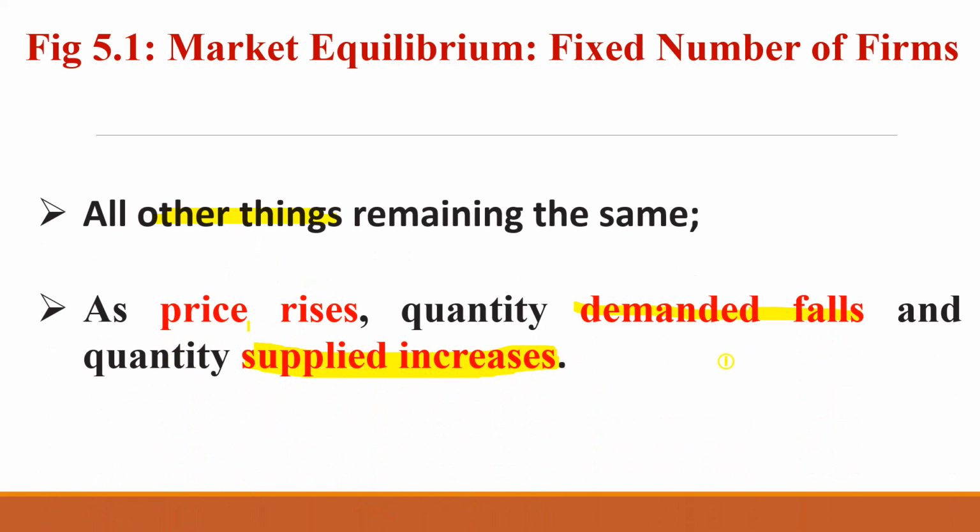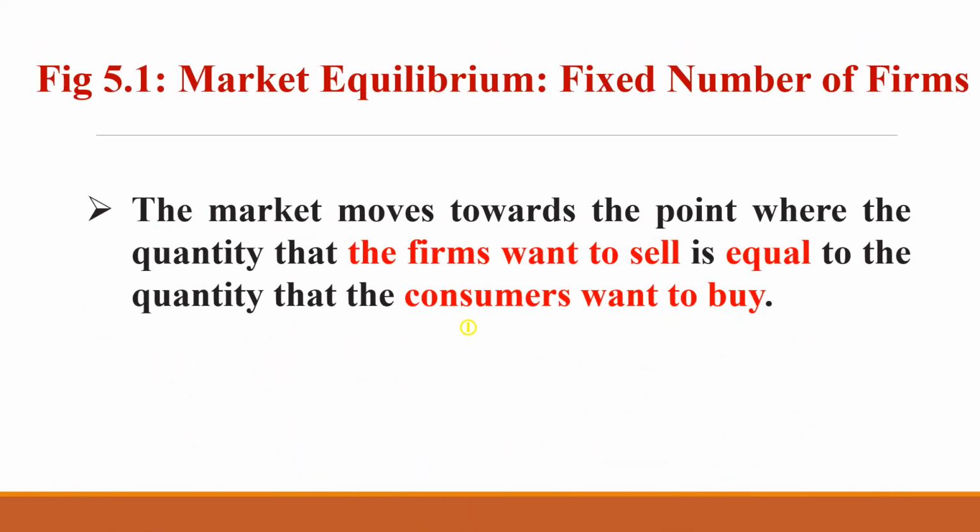Now, price rise, I have explained this one. And the next one, the market moves. What do we mean by that? That means quantity supplied and quantity demanded both move towards the equilibrium price. Equal means quantity supplied is equal to the quantity that firms want to sell and the consumers want to buy; both become equal.